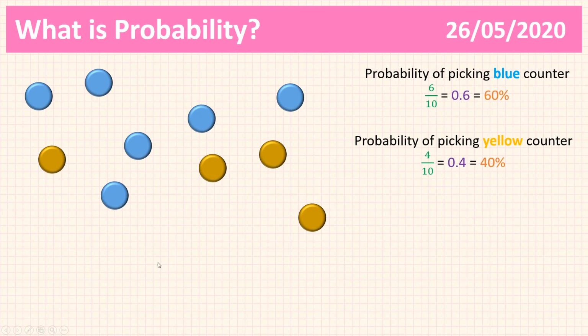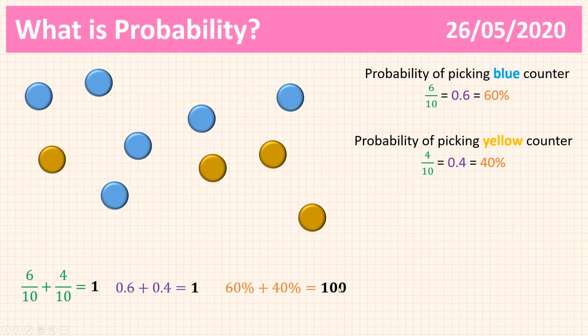Now let's have a look at what we can see if we compare these fractions, the decimals and the percentages together. I can see that 6/10 plus 4/10 gives me 1 as an answer. I can also see that 0.6 plus 0.4 gives me 1 as an answer. And I can also see that 60 plus 40 gives me 100 as an answer.